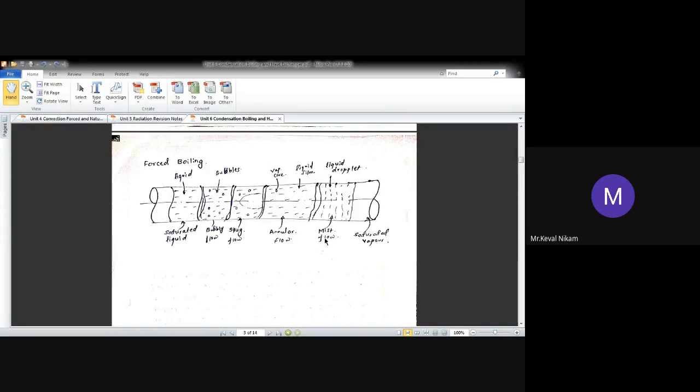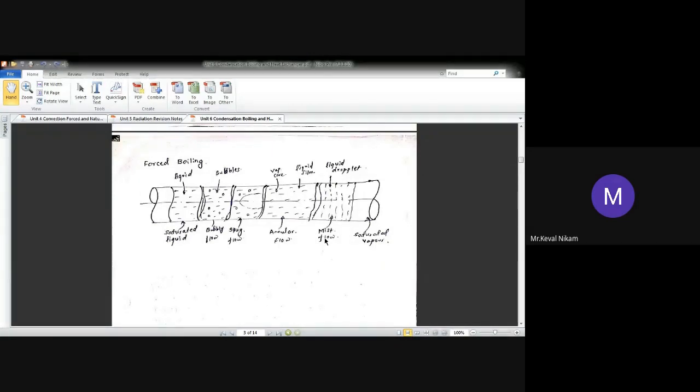ठीक है, इनिशियली क्या था, एक ड्रम लिया जाता था, उसमें पानी लेकर वो हीट किया जाता था, that is previously they did pool boiling. ठीक है, लेकिन अब क्या कर रहे हैं, वो फोर्स बॉइलिंग कर रहे हैं. We increase the pressure and the velocity of the incoming water, which is induced in a tube. So its phase is going to change from liquid to vapor directly. It will not have a wet phase where dryness fraction was calculated.